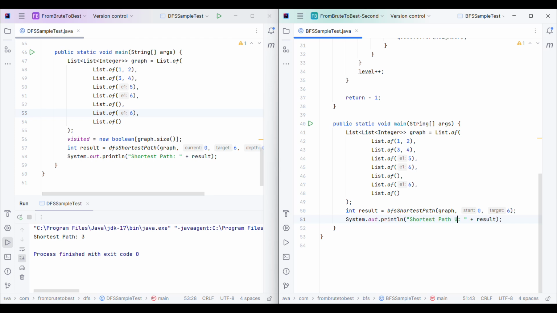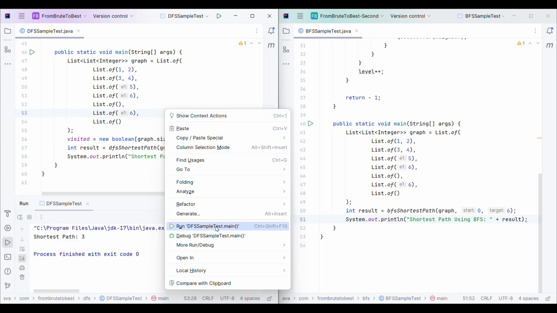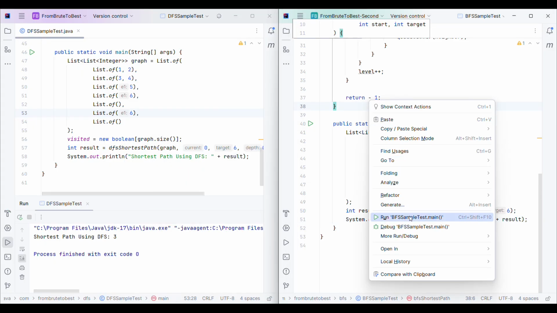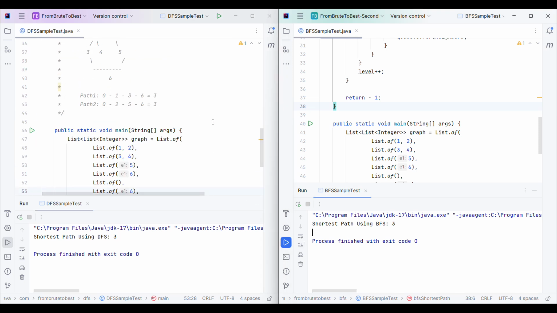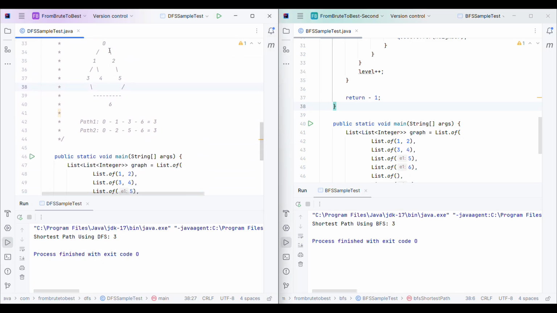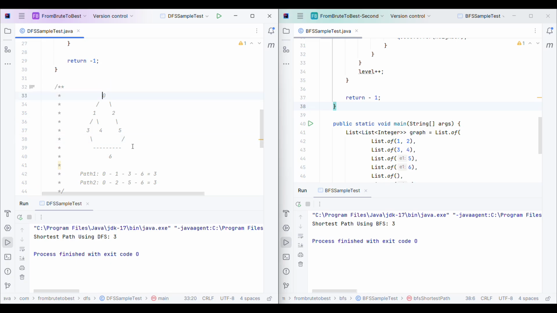Okay, now let me just update the sysout message, using BFS, and here I will add using DFS. Okay, now let me quickly run it here. So as you can see, both of our solutions using DFS and BFS return the correct shortest path, right?